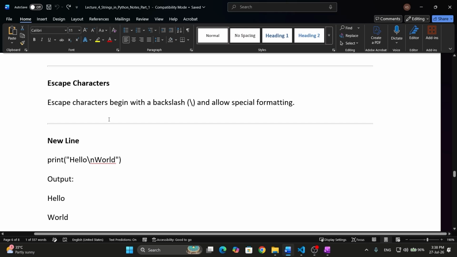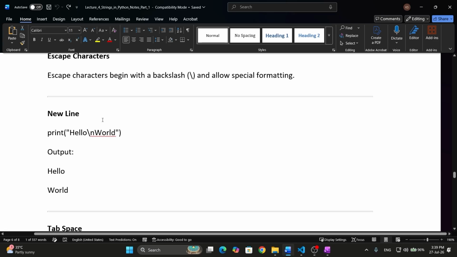Now what are escape characters? Escape characters begin with a backslash and allow special formatting. So escape characters means the characters which allow special formatting. What is special formatting? Like if you want to give space in the lines, in the words, or if you want to write something in the next line, you can't simply press enter and write. It will be considered in the one line only.